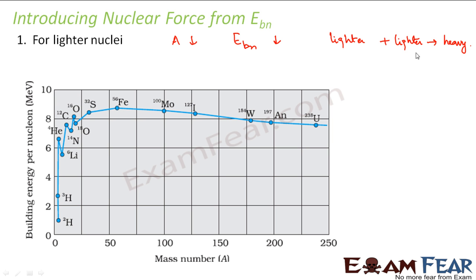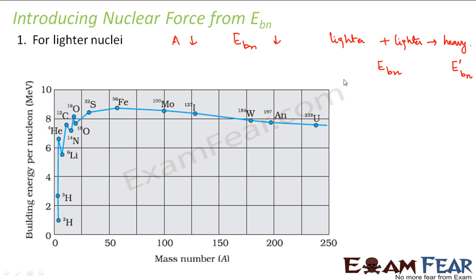Now the binding energy for the lighter nuclei, let us represent it as EBN, and the binding energy of this heavy nucleus, heavy meaning heavier than these lighter nuclei, let us represent as EBN dash.